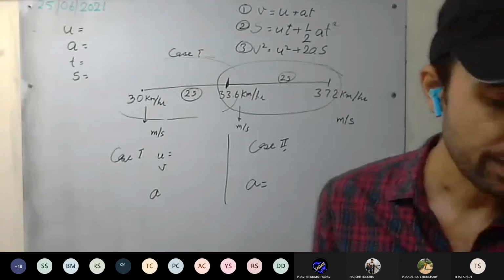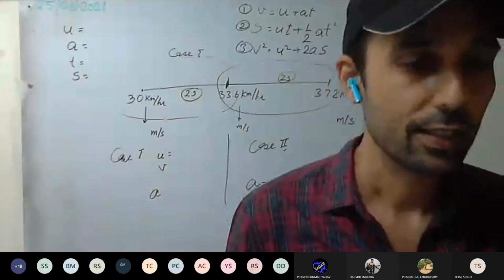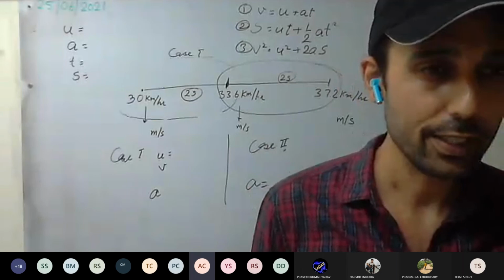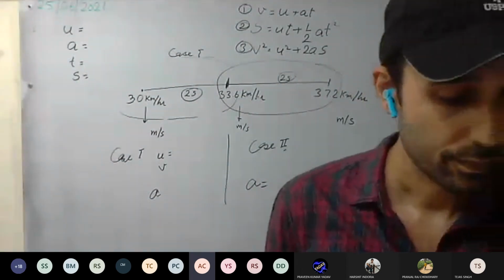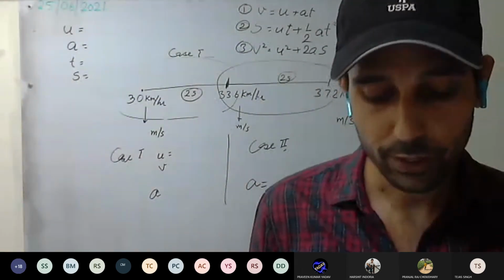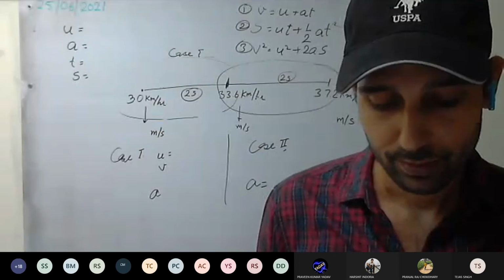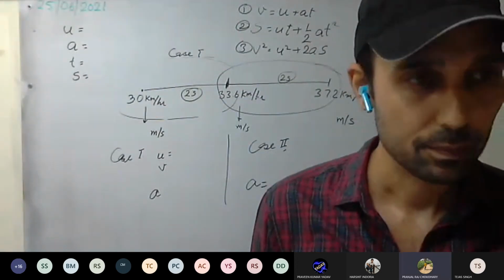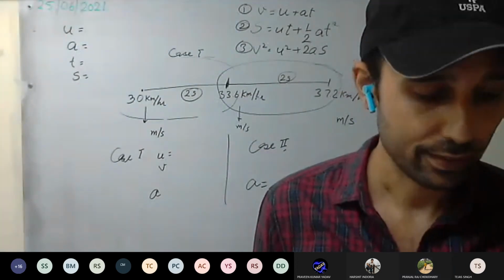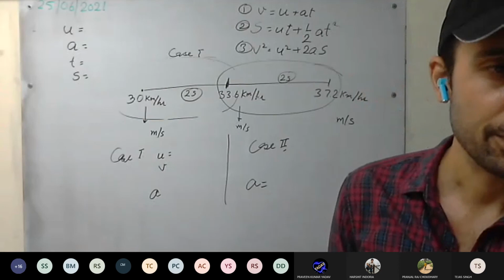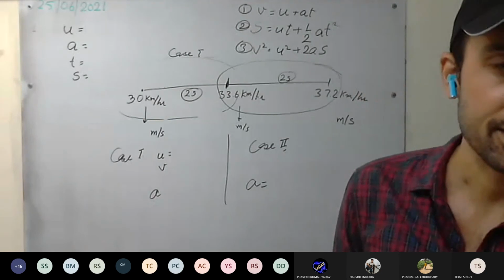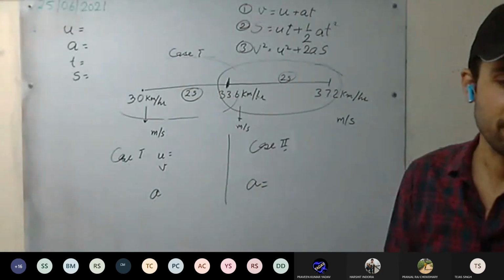Third one try, fourth one as well. Okay, third and fourth questions you try. Sir, 5 meters per second squared. No, 0.5 you may get. Yes, sir, 0.5, half meter per second squared. 0.5 meter per second squared. In both the cases, you will get the same. Therefore, the body is moving with uniform acceleration.